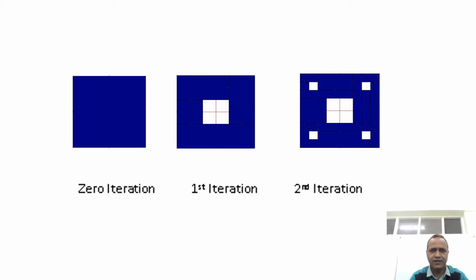So these are the iterations of the proposed antenna. In the first antenna, there is a diagram related to the zero iteration. The first figure shows the zero iteration. This is a size of 30 mm by 30 mm. Then we have a first iteration by using the scaling factor of 1 by 3. The inside cut is 10 mm by 10 mm. Then we have the second iteration. We have a cut for a square of size 3.33 mm, again using the scale factor of 1 by 3.